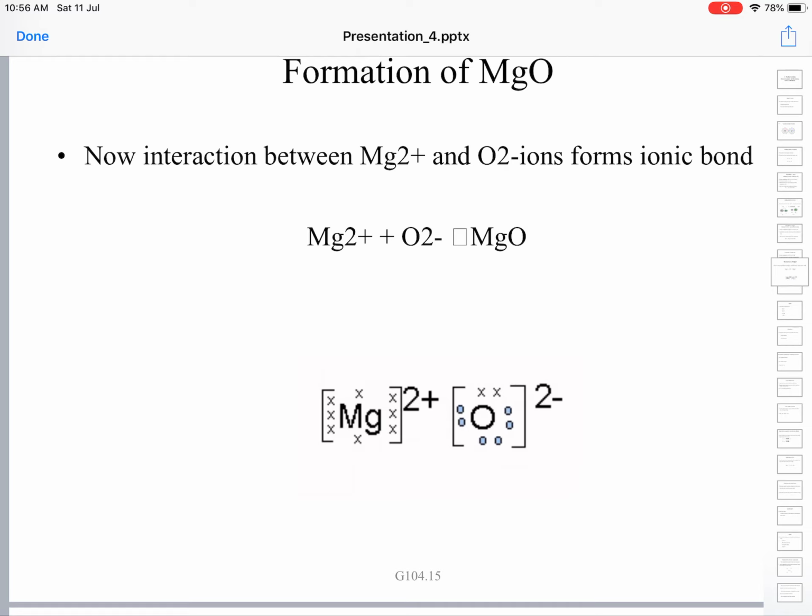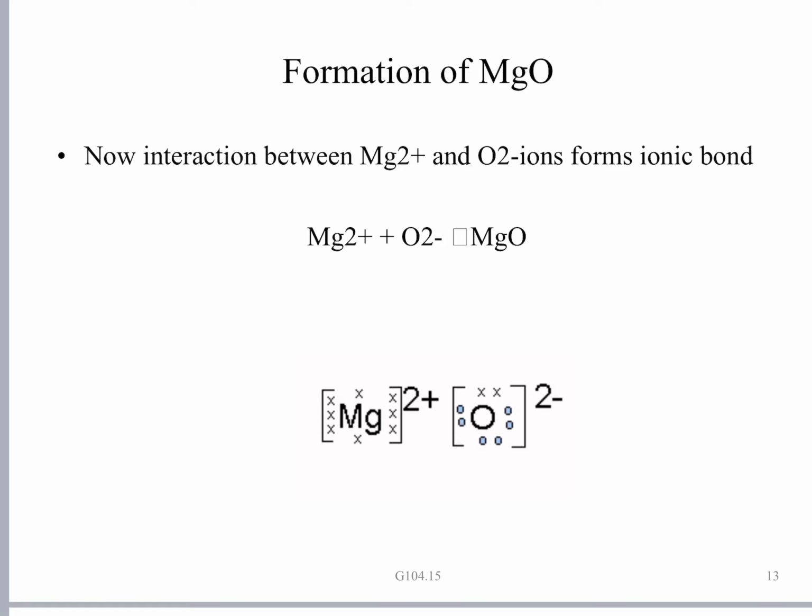Here we have shown it with a depiction. In the magnesium ion, Mg2 plus, you have got outermost 8 electrons. For clarity, we have shown the electrons of magnesium in the form of crosses, and the electrons of oxygen in the form of dots.